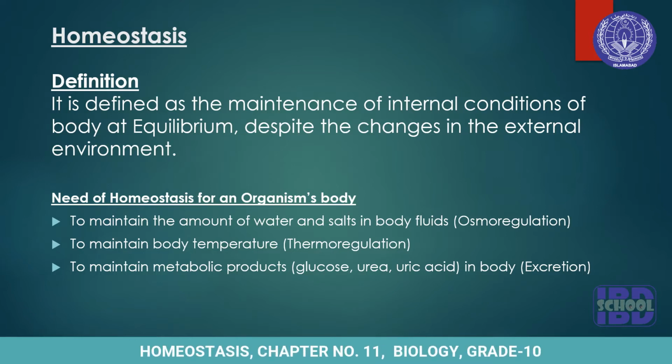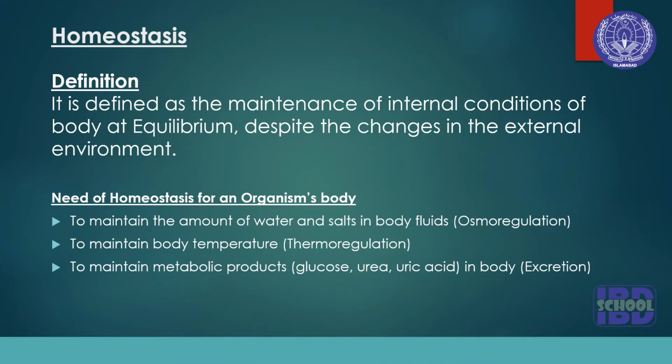And why does an organism need homeostasis? Let's see. First is to maintain the amount of water and salts in the body fluid, and this maintenance of water and salt in the body is called osmoregulation. The second need for homeostasis is to maintain body temperature, and it is called thermoregulation.